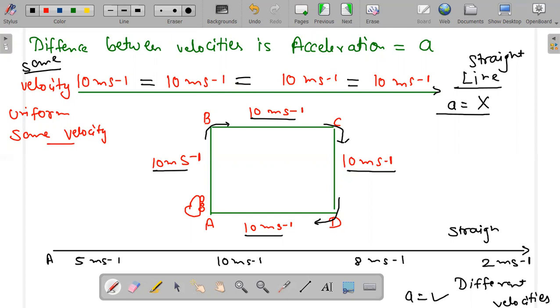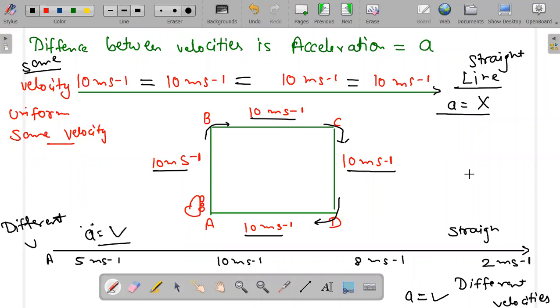We know about this thing. If the line is straight and same velocities, then it will never bring you acceleration. And if the line is straight and different velocities, they bring you acceleration. Yes, you can get acceleration from this.